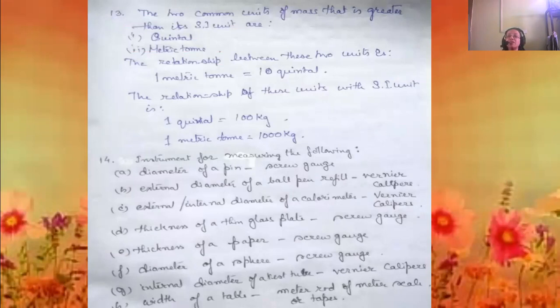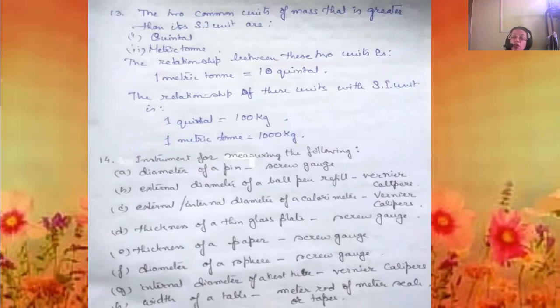The external diameter of a ball pen refill is measured by vernier calipers. The external or internal diameter of a calorimeter is also measured by vernier calipers. The thickness of a thin glass plate is measured by a screw gauge. The thickness of a paper is also measured by a screw gauge. The diameter of a sphere is also measured by a screw gauge. The internal diameter of a test tube is measured by vernier calipers.